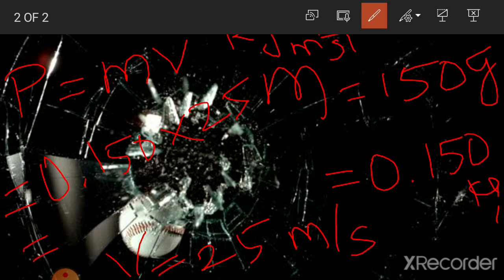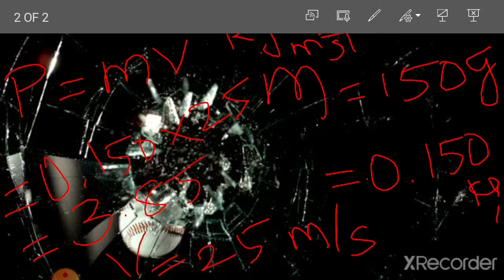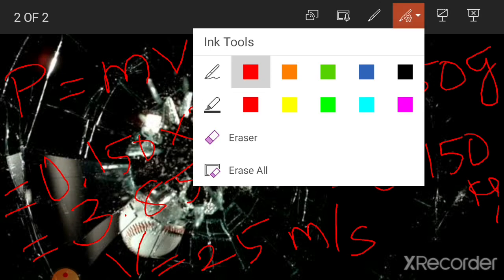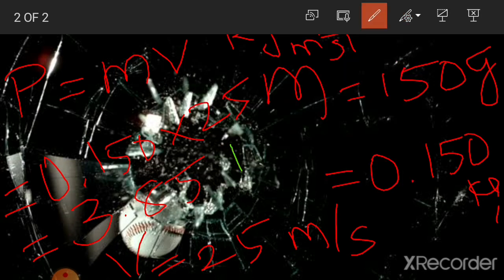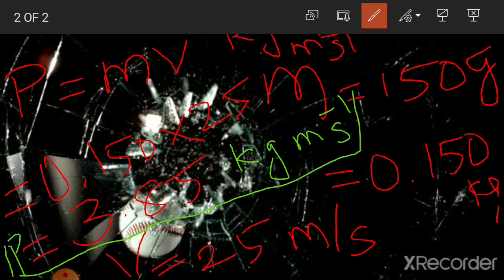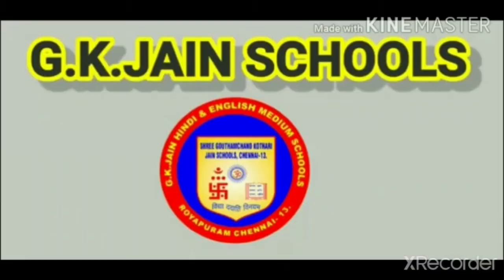When we calculate this, what is the result? 3.85, and the unit is kilogram meter per second. So this is the impact of the force given by the ball.